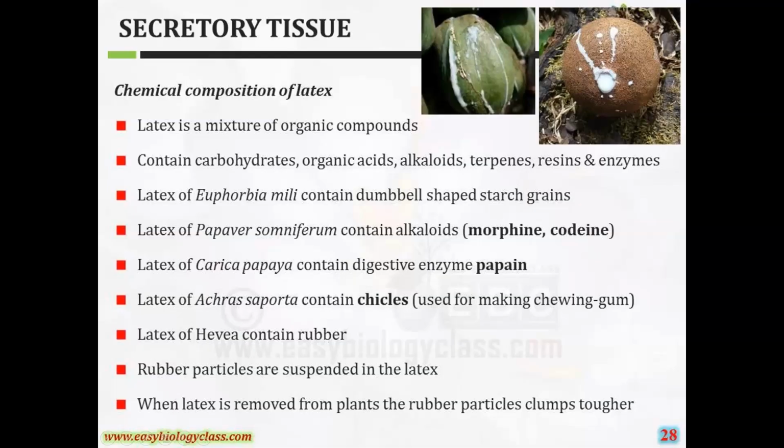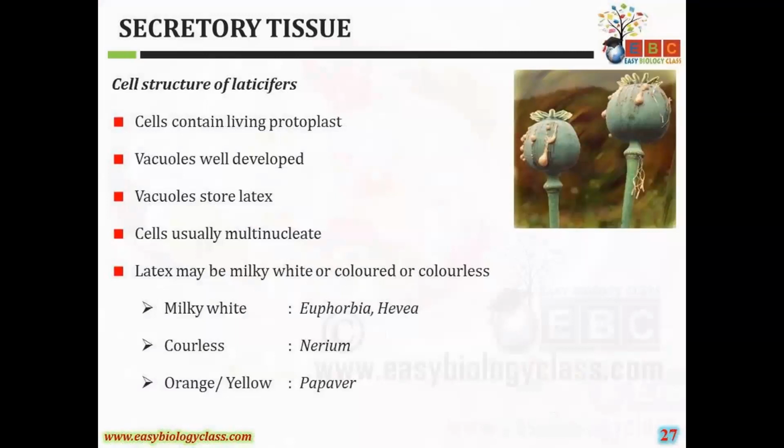So this is about the secretory tissues or special tissues. This is also important for competitive exams. Papain is obtained from Carica papaya, opium is obtained from Papaver somniferum, chewing gum from Achras sapota, and asafoetida from the rootstocks of Ferula asafoetida.